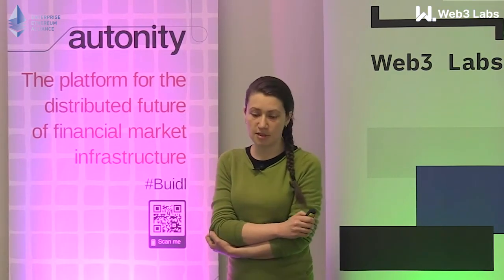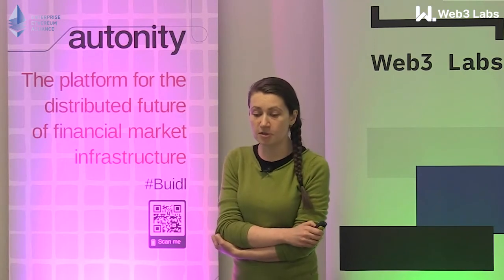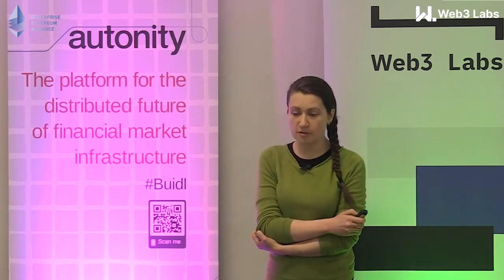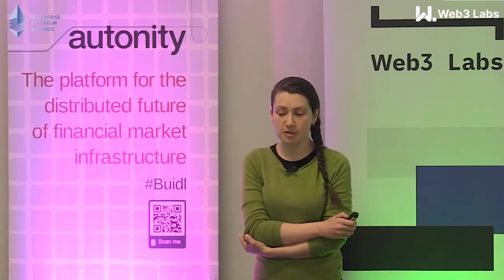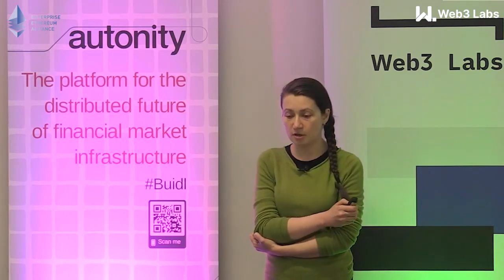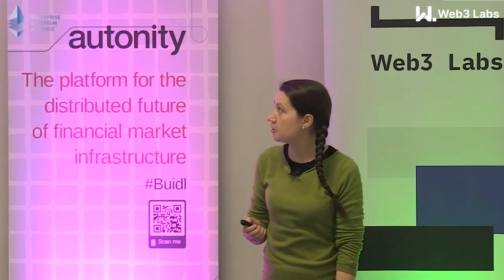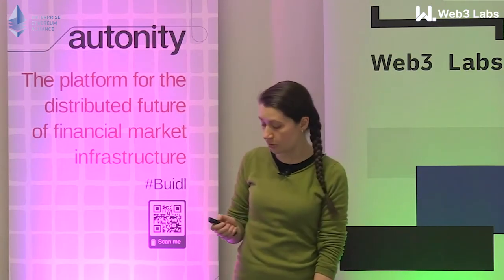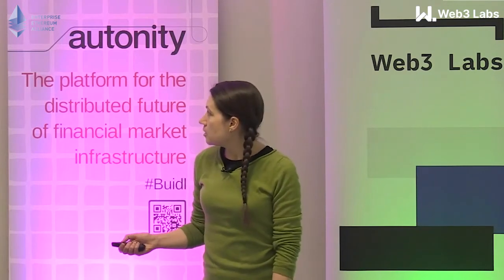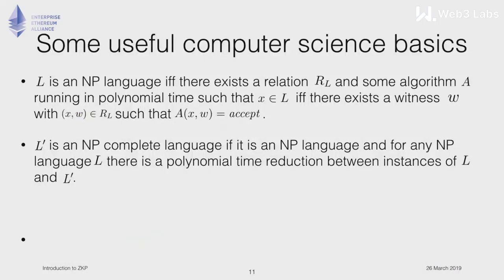So after, let's say, 100 iterations, or maybe even 10 iterations, if I'm always right, the friend is convinced that I can't be right just because of luck. There is a very little chance that I am right just because of luck. It means that the balls are indeed different colors, and I can distinguish red from green. So that's an example. And now some useful computer science language that we are going to use.